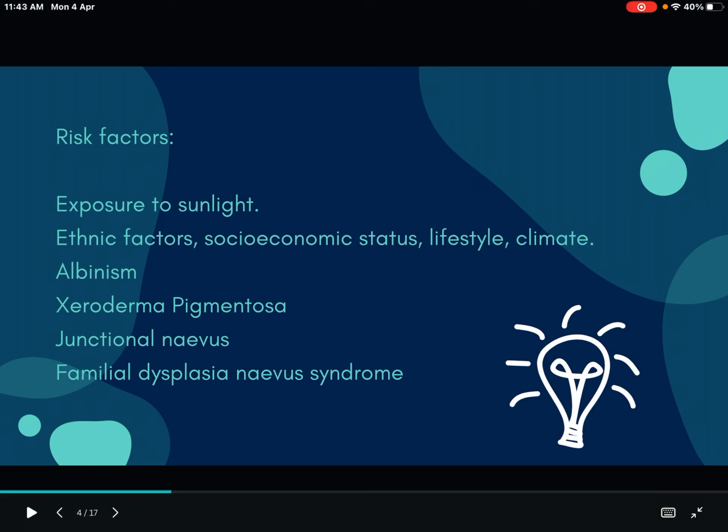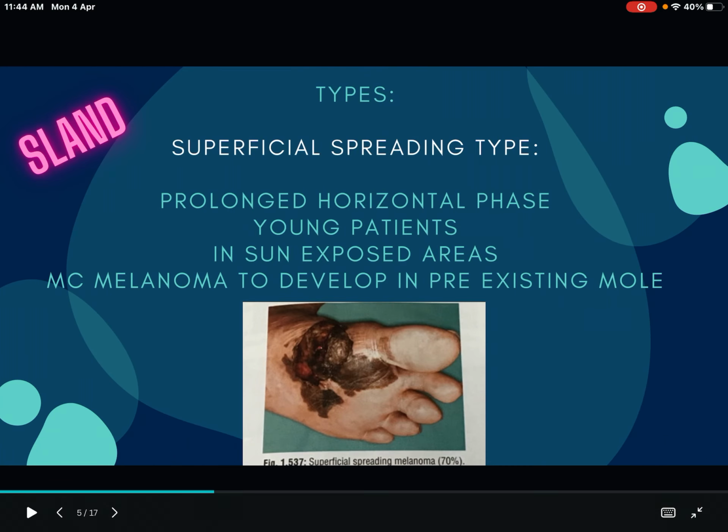Here, high socio-economic status, lifestyle, climate, etc. Albinism, xeroderma pigmentosa, junctional nevus, familial dysplastic nevus syndrome, etc. There are so many risk factors. Don't forget sunlight. Albinism and xeroderma pigmentosa are also there in squamous cell and basal cell carcinoma.